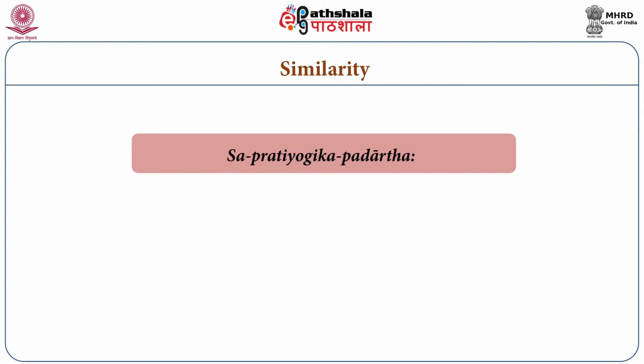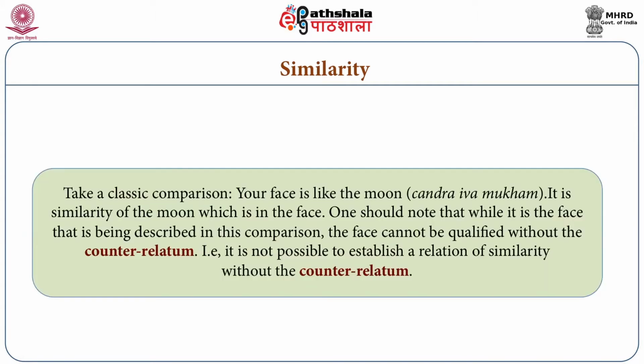So if I say any person is similar to the moon, here the moon is counter relatum and the person is base relatum. So there are two relatums, base relatum and counter relatum. Without counter relatum, we cannot talk about similarity at all.